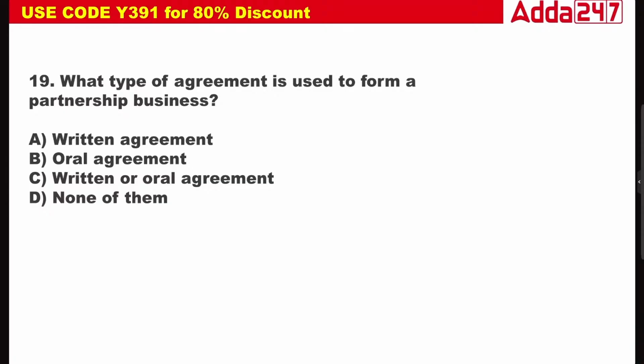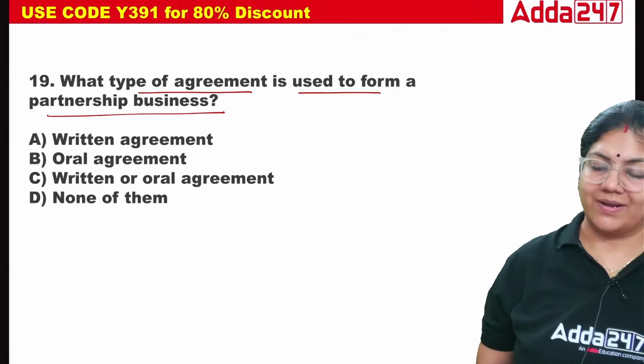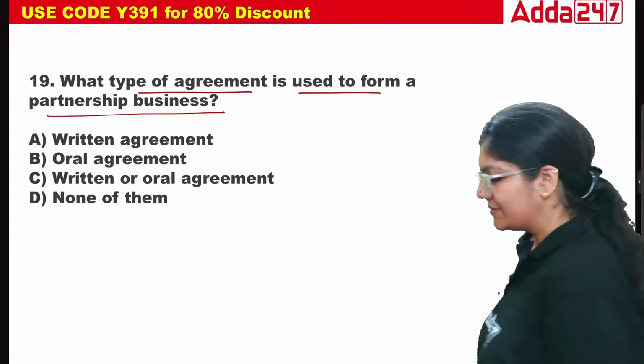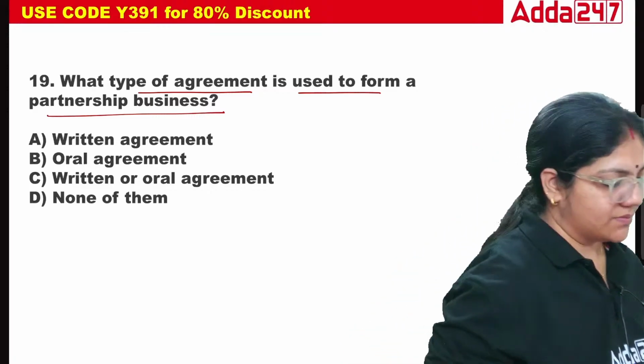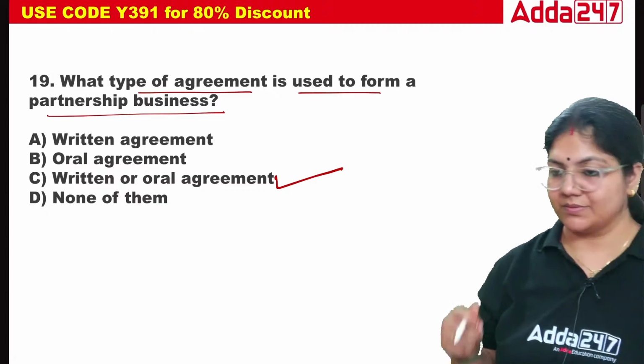Now, what type of agreement is used to form the partnership business? Written agreement, oral agreement, written or oral, or none of the above? Tell me, class. What type of agreement is used to form the partnership business? So we can do written, oral, or both. So C is the right answer.